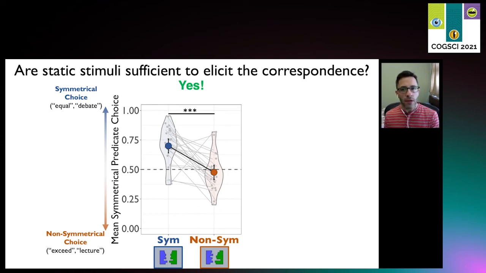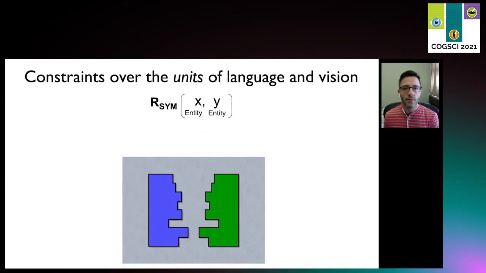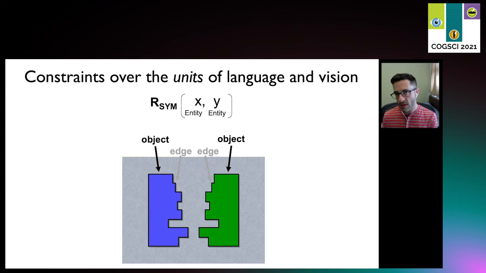So we can ask about not just the generalities of symmetry in these domains, but also the constraints. If this matching is really happening where language and vision interface with the conceptual system, then the correspondence should respect the units where that interfacing happens. What are those units for vision? Now, although lower-level vision operates over features such as edges and contours, high-level visual processes operate over discrete units, visual objects. And we hypothesize that it is high-level vision, not low-level vision, that interfaces with the conceptual system.